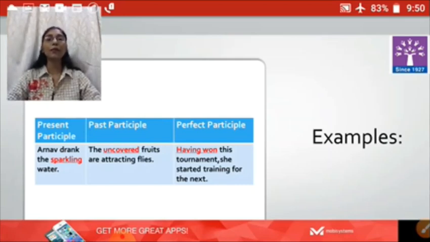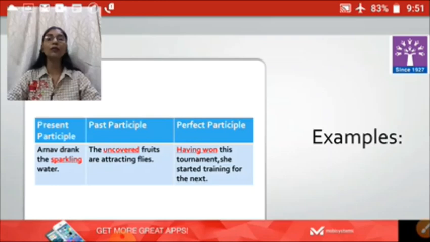Past participle example they have given: the uncovered fruits are attracting flies. Just recall, past participle d, ed, t, n, en form of the verb are used in past participle. So we have got uncovered, that is uncover, ed is added and it has become uncovered, right? So the V2 form, past participle.